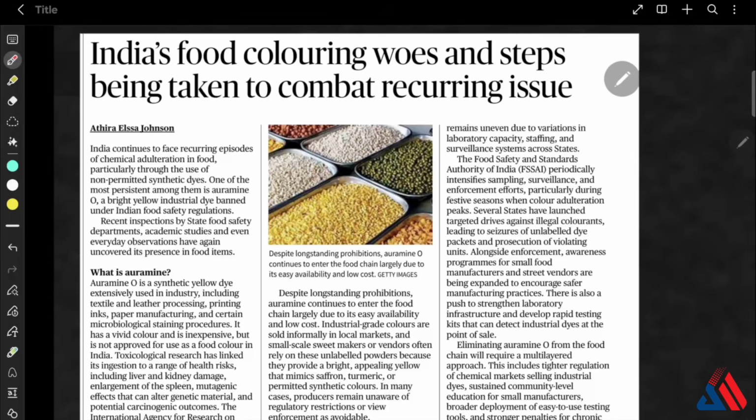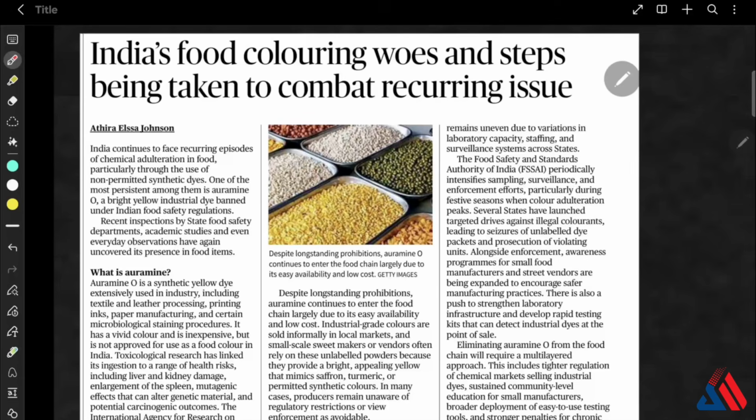So what are the steps taken by FSSAI and states? The first one is periodic sampling drives and surprise inspections of sweet shops or small vendors, all these places. They also seize the unlabeled industrial dyes, and offenders are being prosecuted under the Food Safety and Standards Act 2006.